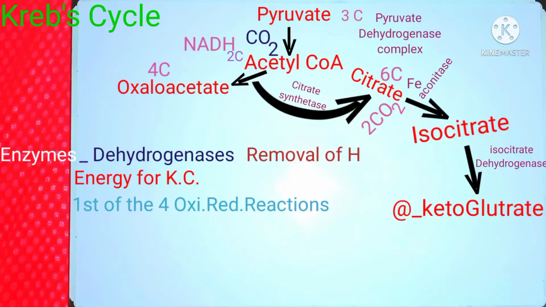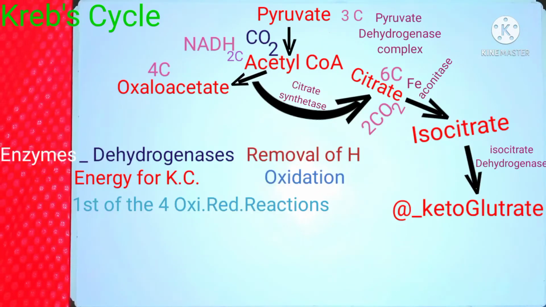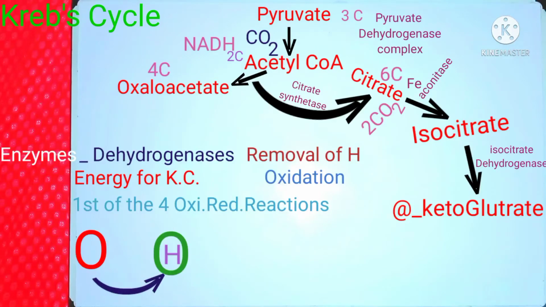As you can memorize, the removal of hydrogen is also known as oxidation, and the hydrogen that is removed from one molecule must be passed on to some other molecule. The second molecule that receives the hydrogen gets reduced in turn.